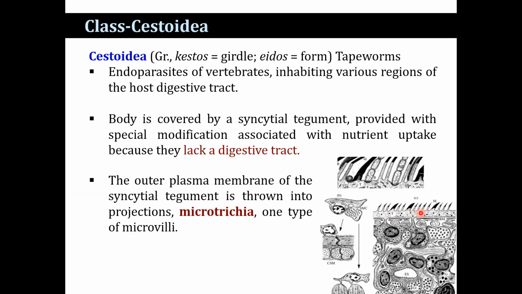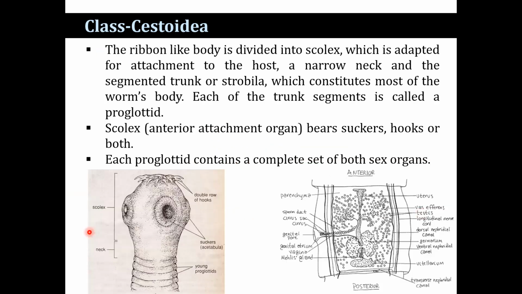The ribbon-like body is divided into scolex, you see here, this is the scolex, then the neck, and then the trunk region. The scolex is adapted for attachment to the host body. The neck is very narrow, and the trunk or strobila is segmented and constitutes most of the worm's body. Each trunk segment is called a proglottid. That is a proglottid. The scolex is an attachment organ that bears suckers and hooks for attachment to the host body. And each proglottid contains a complete set of sex organs.